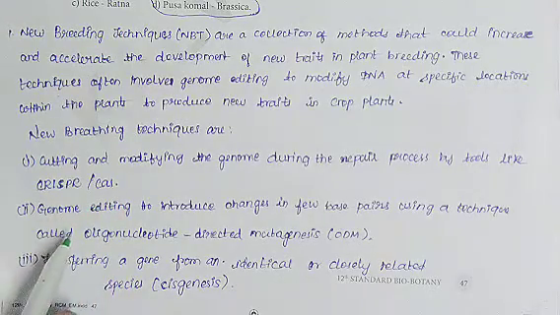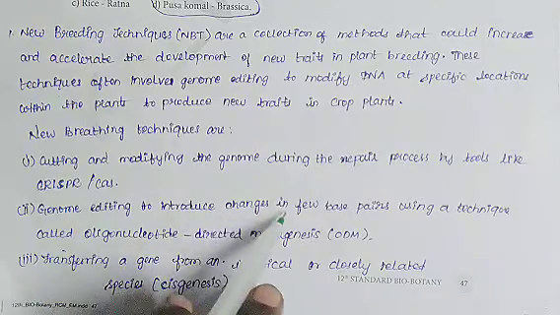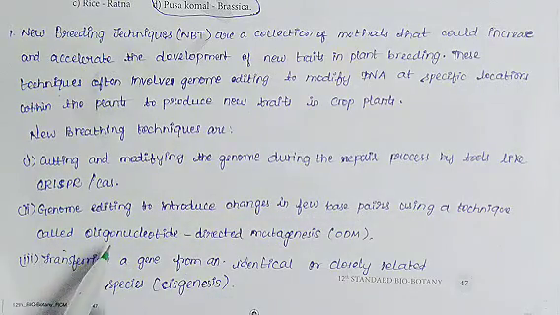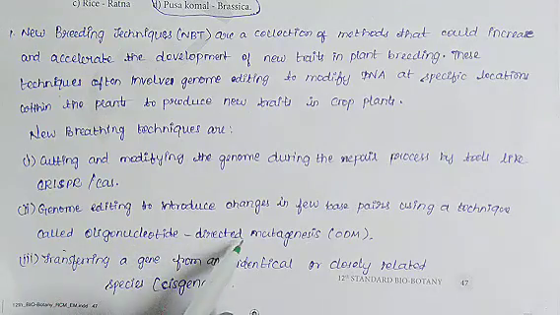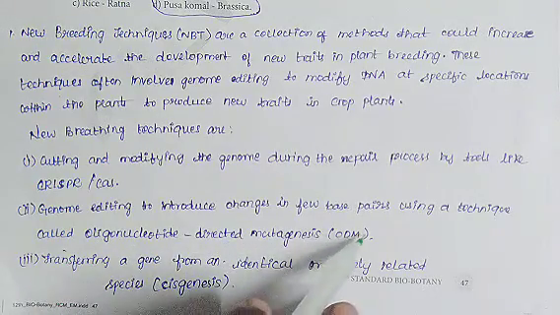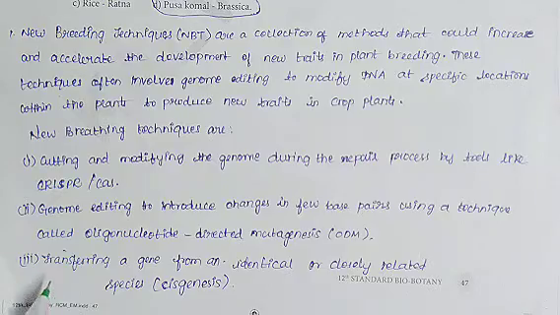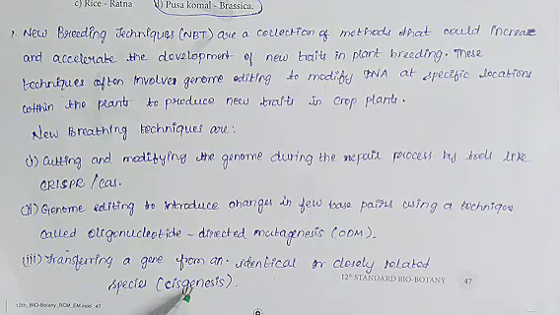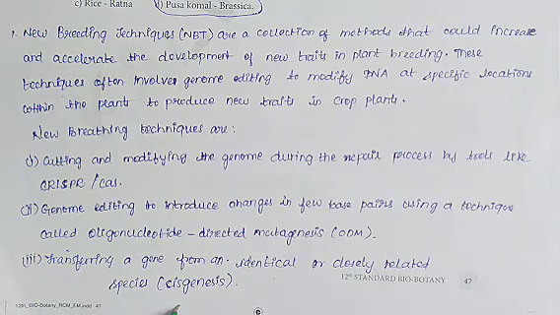Next, second point, genome editing to introduce changes in few base pairs using a technique called oligonucleotide directed mutagenesis, ODM. Next, third point, transferring a gene from an identical or closely related species, cisgenesis. So this is the answer for first question.